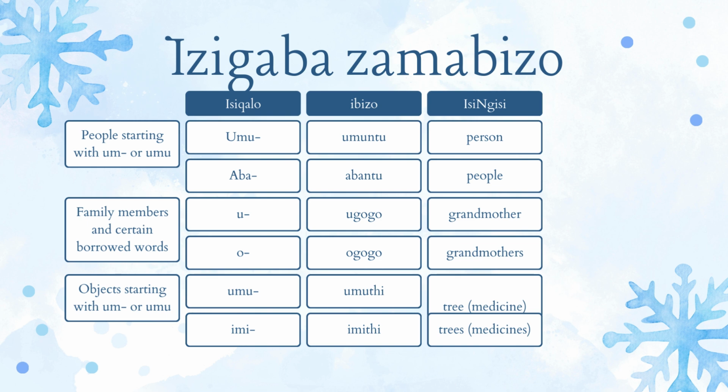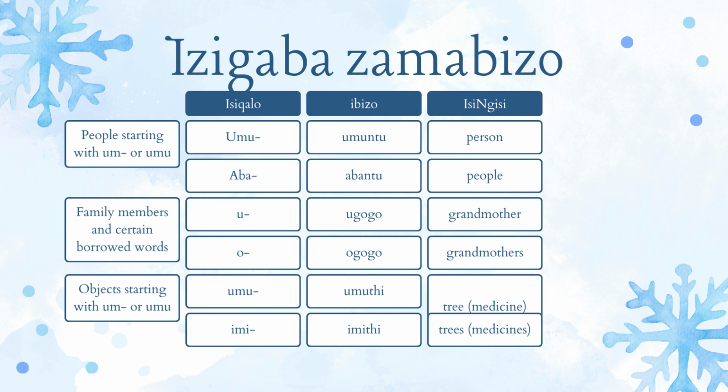Then we go to classification number 3. That one is family members and certain borrowed words. Family members and certain borrowed words. So the prefix would be u, example ugogo, which means grandmother. Then the following classification is a plural of u, which is o, and that would be ogogo, which is grandmothers.